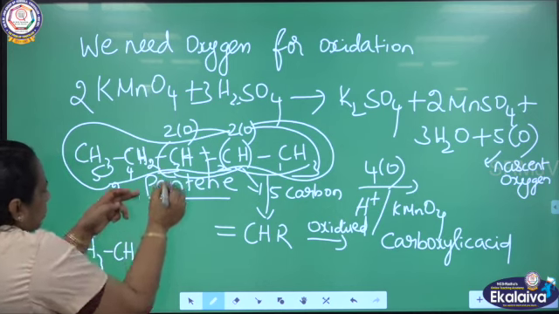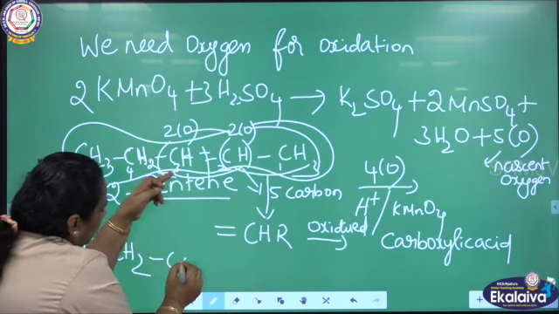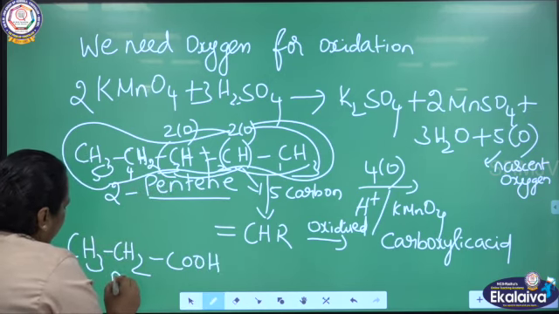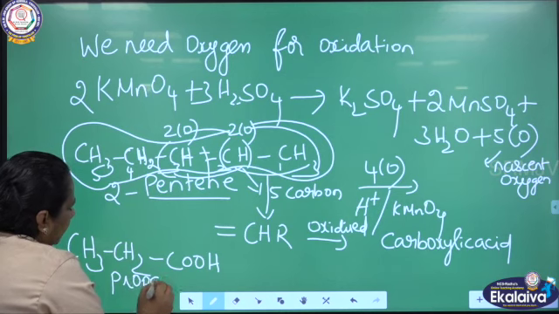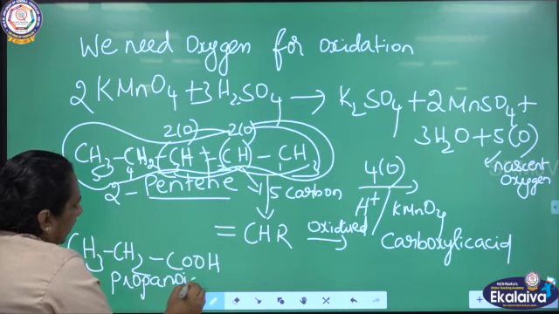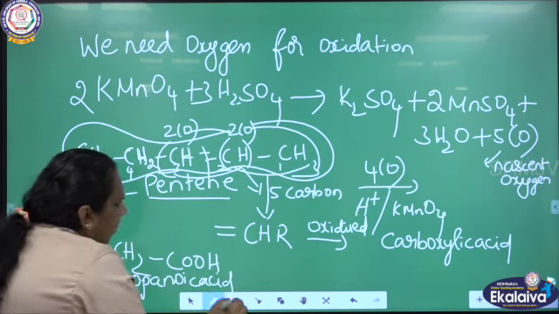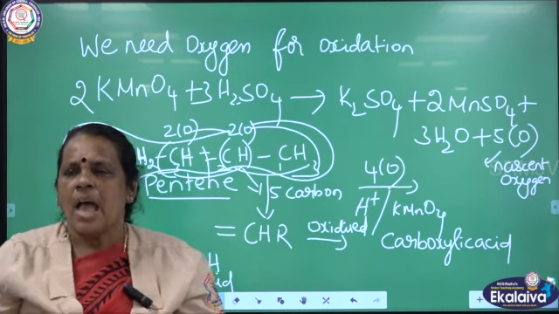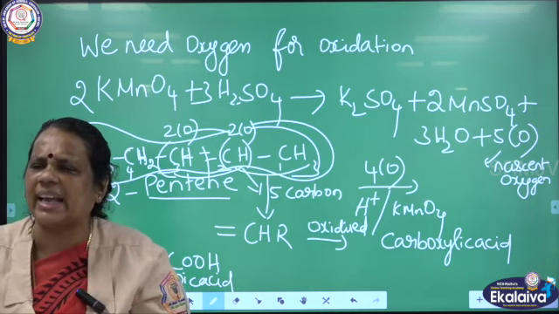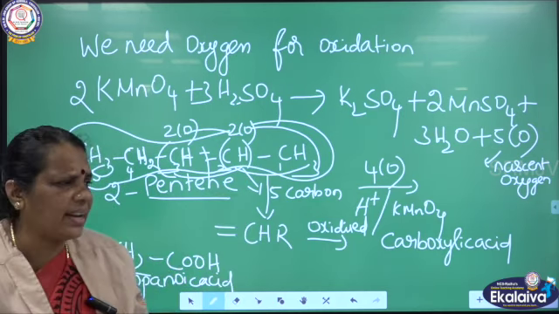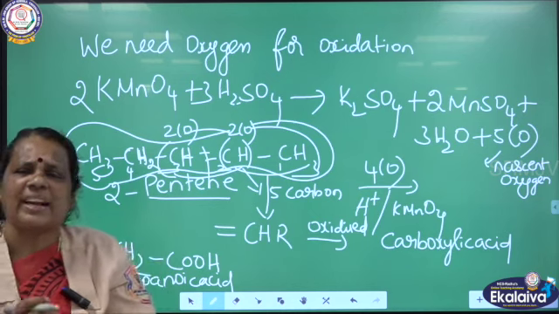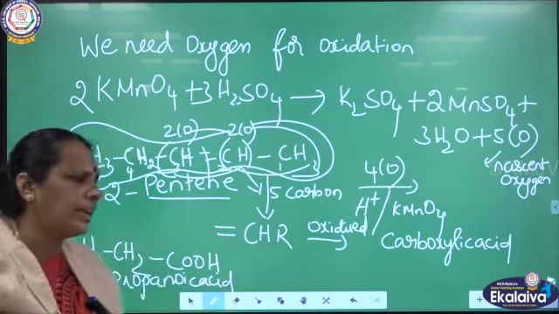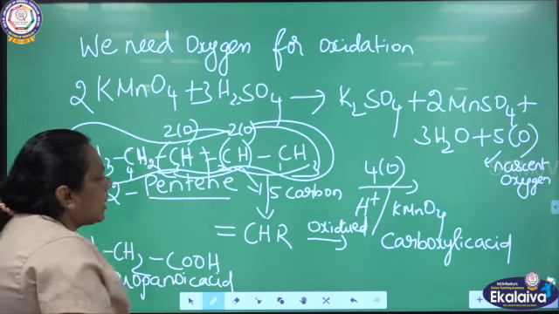CH3, CH2, the carbon is there. Bring these 2 oxygens inside. One more hydrogen is there. What is the name of this compound? Propanoic acid. What is the oxidized product I have to get? I have to get carboxylic acid. I am going to get 2 different types of carboxylic acid here. It is an oxidation reaction where 2 different groups are attached, and both the groups are getting oxidized, so I am going to get 2 different types of carboxylic acid.